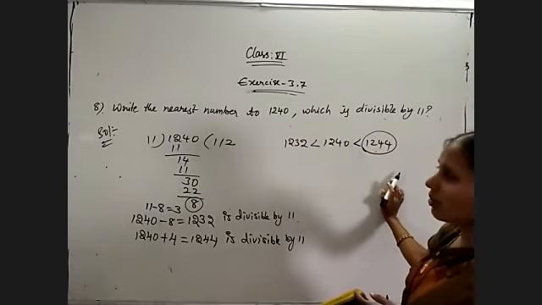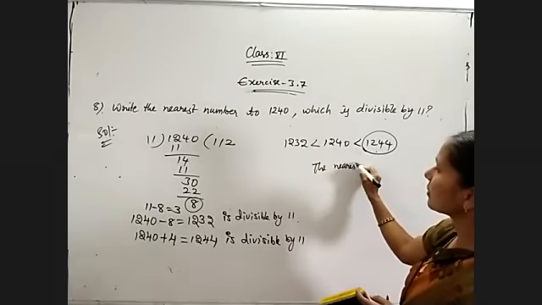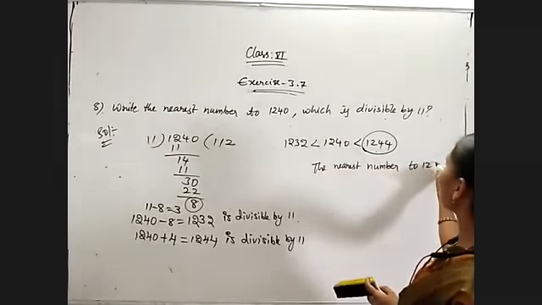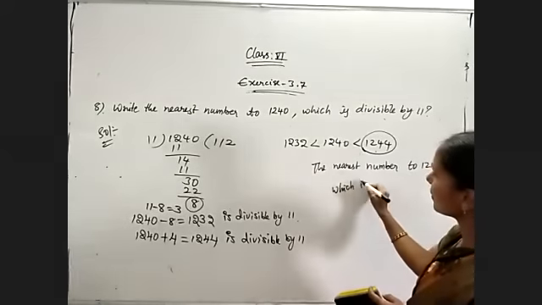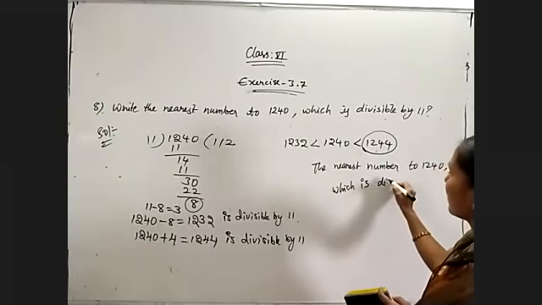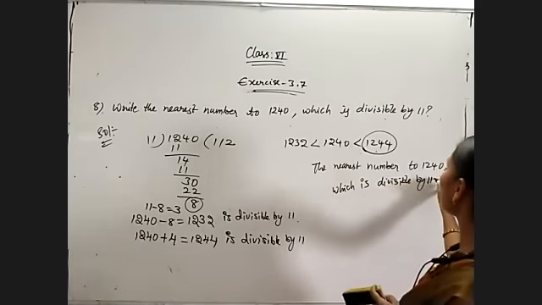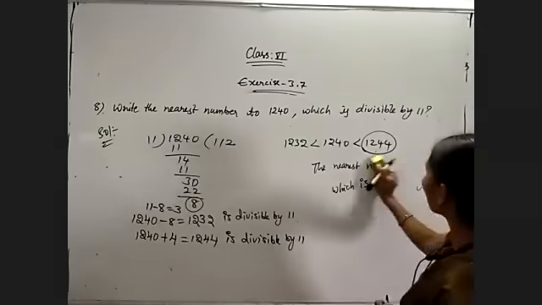That's all. The required number, the nearest number to 1240 which is divisible by 11, is 1244.